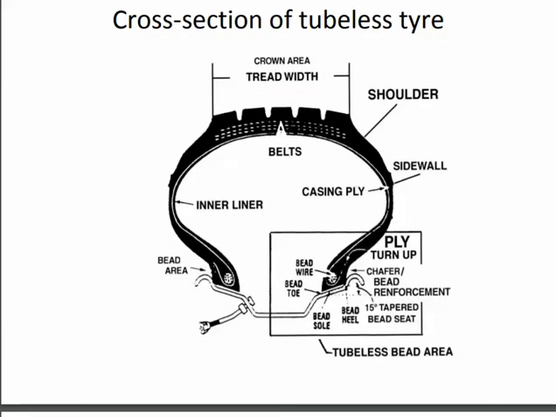Next we have the cross section of the tubeless tire. In the tubeless tire we have the bead area same as the previous one, the inner lining, belts, carcass ply, and a bead wire and bead too. In this, the bead area is larger as compared to the biased one. Plus, the sidewalls are more strengthened as compared to the other.